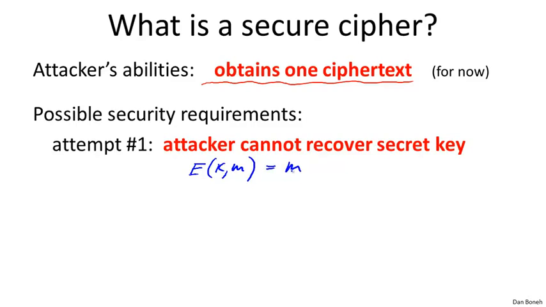Of course, it doesn't do anything. Given a message, it just outputs the message as the ciphertext. So this is not a particularly good encryption scheme. However, given the ciphertext, namely the message, the poor attacker cannot recover the key because he doesn't know what the key is. As a result, this cipher, which clearly is insecure, would be considered secure under this requirement for security. So this definition will be no good.